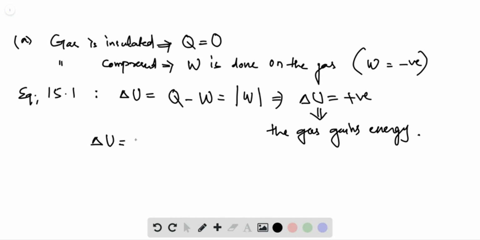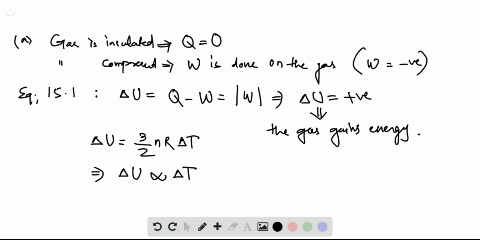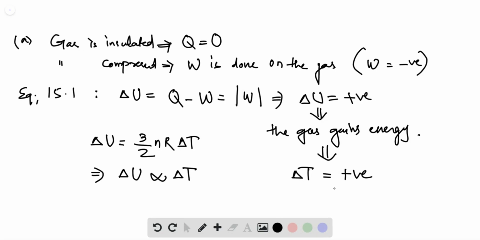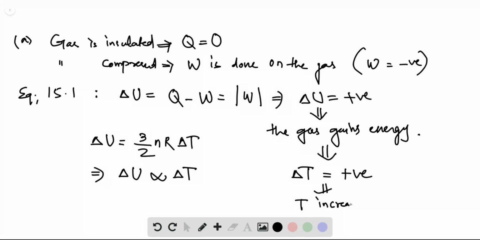So this means that del U is positive, or as I said before, the gas gains energy, and energy is 3 over 2 nR delta T. So, in simple terms, the change in internal energy is proportional to change in temperature. So, if del U is positive, this means that delta T is positive as well because the rest of the part is positive. And this means that temperature increases. So that's the first part.